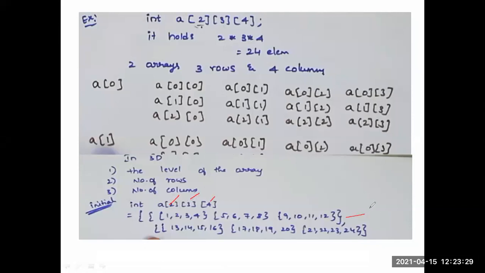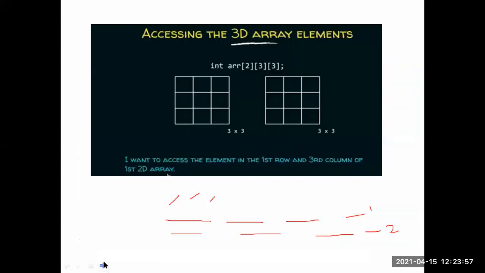So this is array 1, this is array 2. In the first array, this is the first row, second row, third row. In the second array, this is the first row, second row, third row. So in this way, we represent the multi-dimensional array. For clear understanding, see the diagram here. This is the representation. This is array 1, this is array 2.